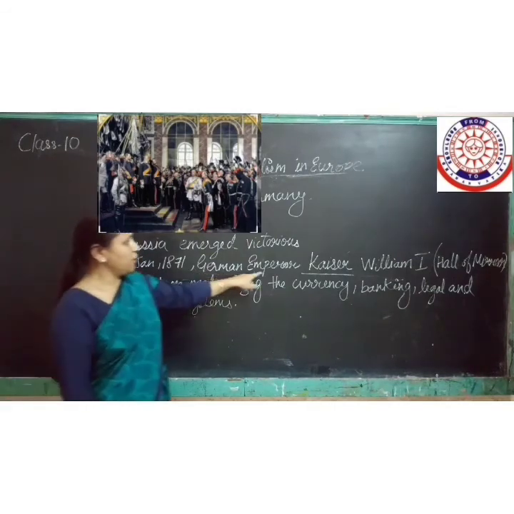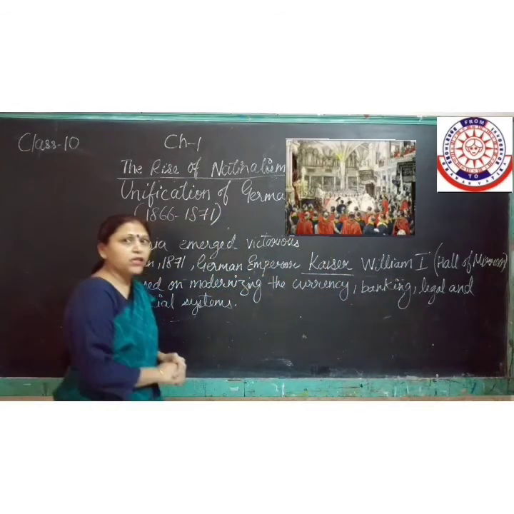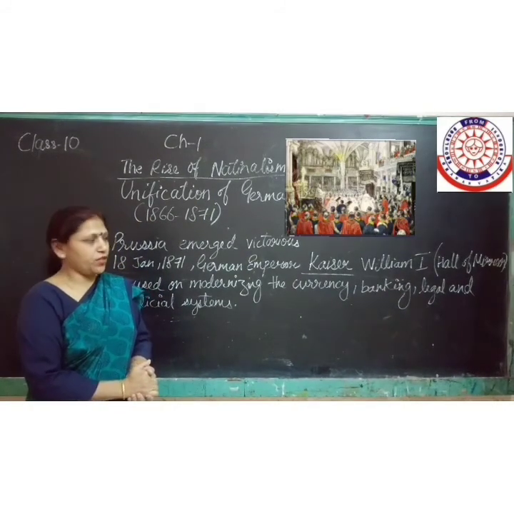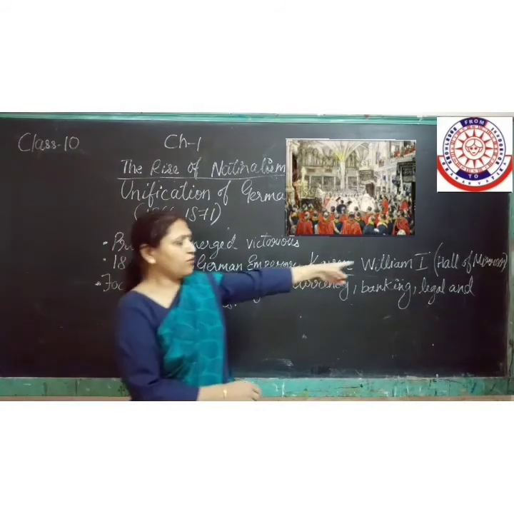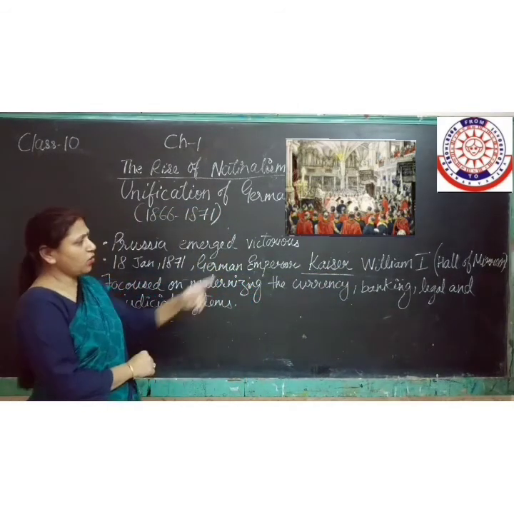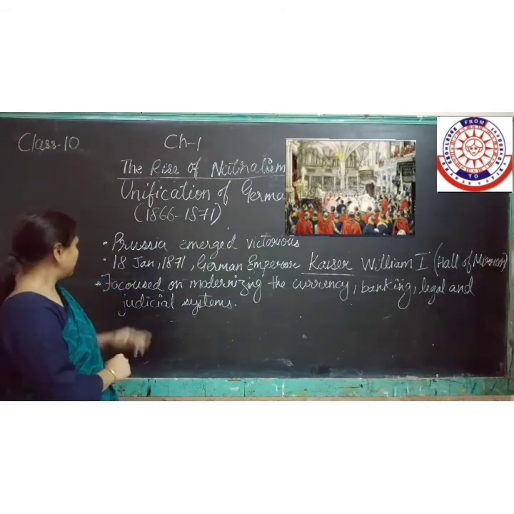A German emperor, Kaiser William I, was declared as the emperor of this newly built German Confederation at the Hall of Mirrors. This was done at the Hall of Mirrors by a ceremonial function.